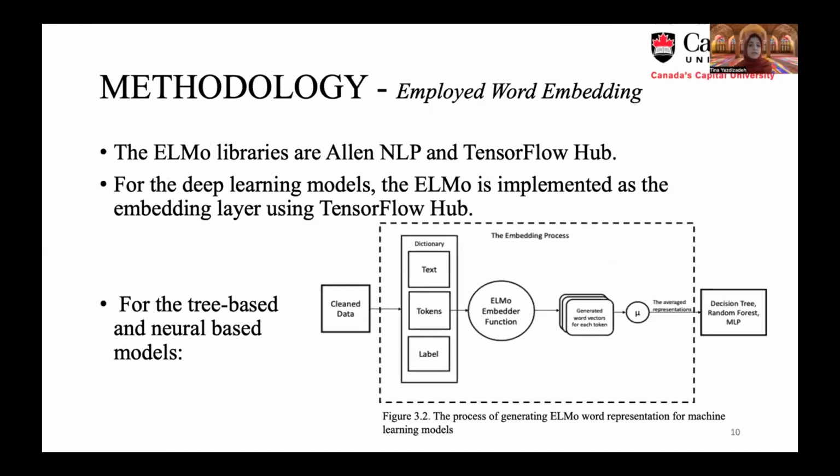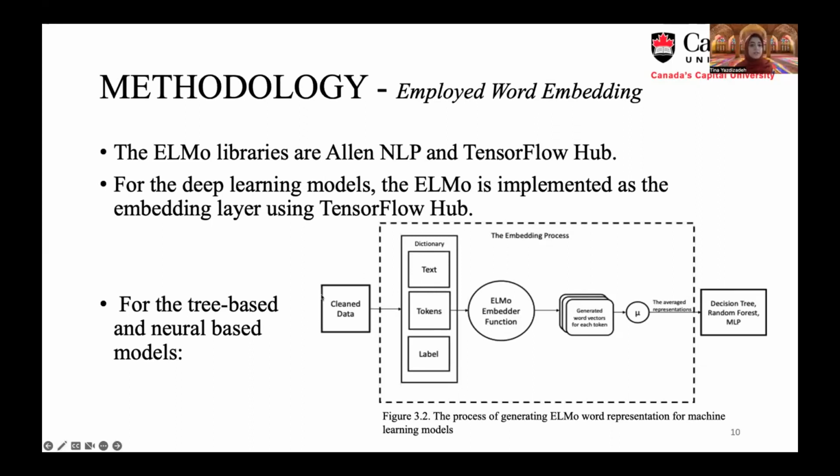ELMo can be implemented from two sources, AllenNLP or TensorFlow. In this paper, for the deep learning model, ELMo is implemented as the embedding layer using TensorFlow Hub. But for the tree-based and neural-based models, which are decision tree, random forest, and MLP, we go over this procedure.